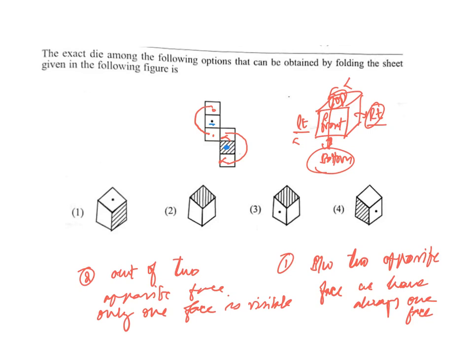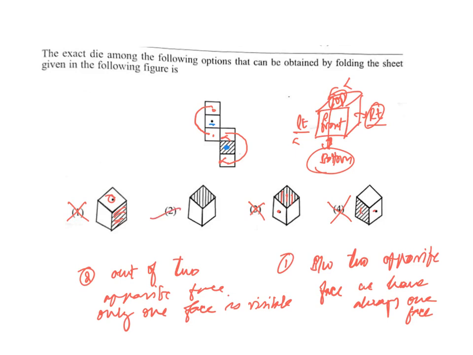But if you see option 1, both the dot and the lines are visible. So when both are visible, this cannot be your answer. In the same way, in option 3, again dot and lines are visible, so this is also not your option. In option 4 also, the dot and the lines are visible. These two are opposite, they should not be visible together, but both are visible, so option 4 is also not your answer.